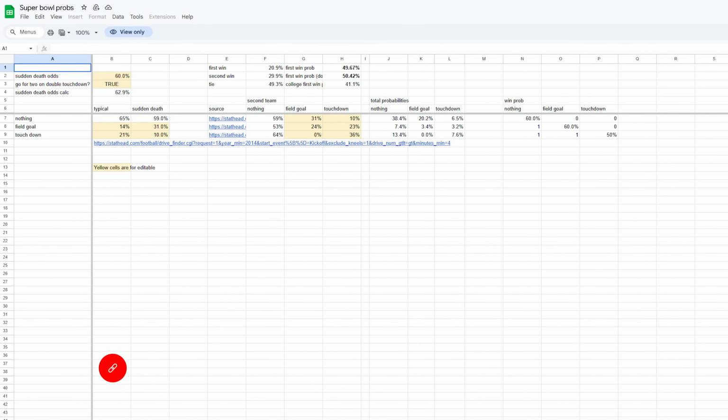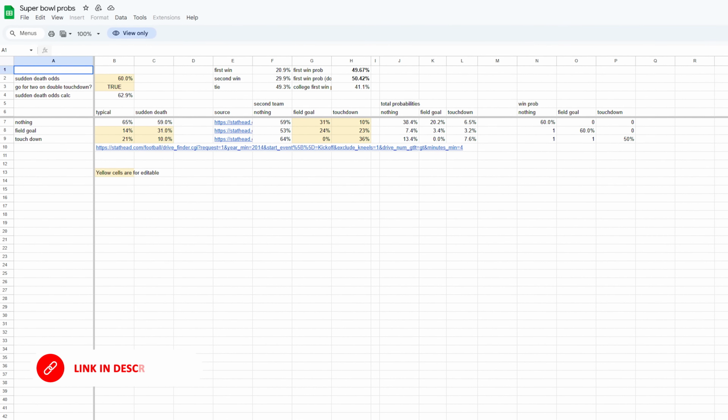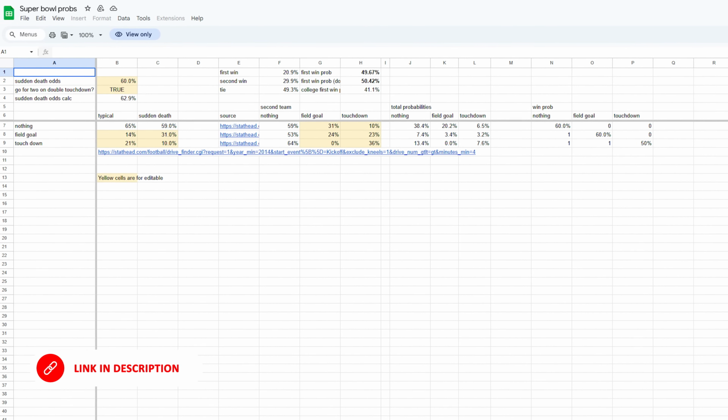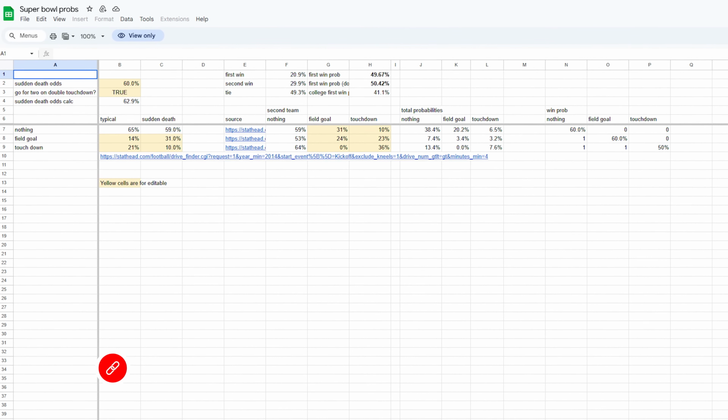I'll have a link to a Google Sheet with the model in the description. So if you want, after the video, you can play with it and add in your own details. In the meantime, if you see something wrong with the model, you're probably right. But sit tight. Hopefully we'll fix it by the end of the video. And if not, you can play with the model and try to add it in on your own. All right, back to the modeling.